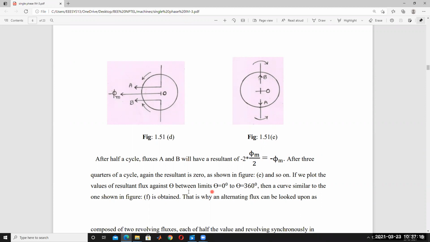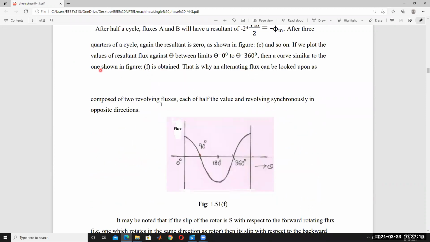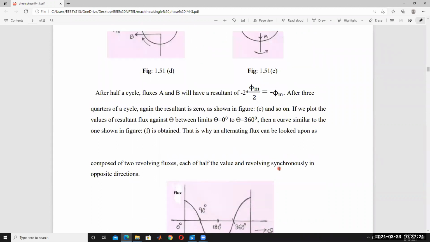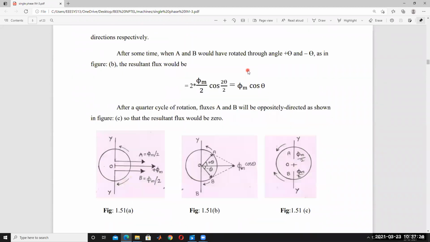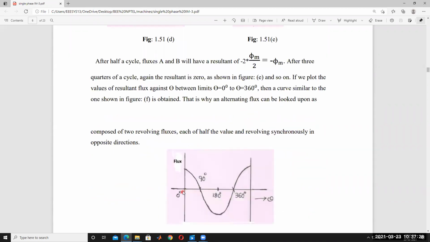Then the curve is similar to the one shown in figure F, like this. So it is phi m cos theta, which is why it starts at the 0 instant at maximum, and then it is the same as a cos waveform. That is why this alternating flux can be looked upon as composed of two revolving fluxes, each of value phi m by 2, revolving synchronously in opposite directions.